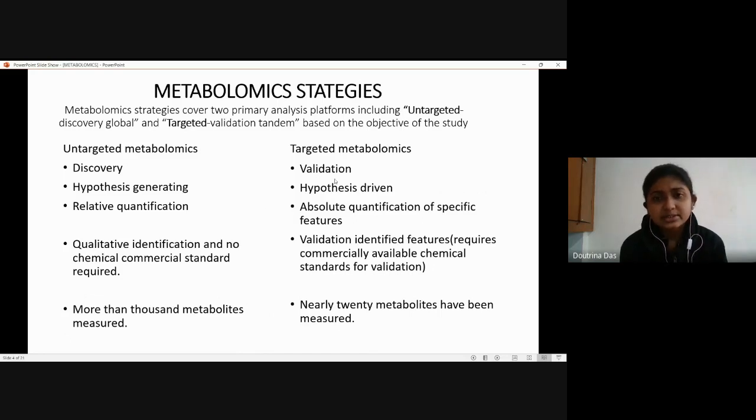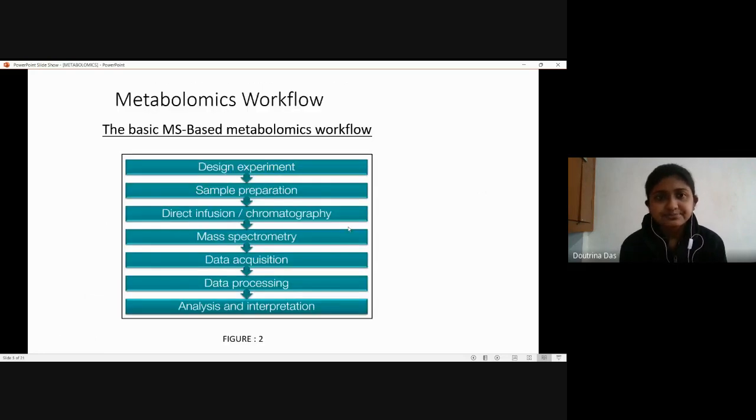But the targeted one is basically a validatory method because we have already developed particular results and we want to validate them against a particular standard. So this is already hypothesis driven. We already have a hypothesis and we are validating that. So this is the basic difference between targeted and untargeted metabolomics.